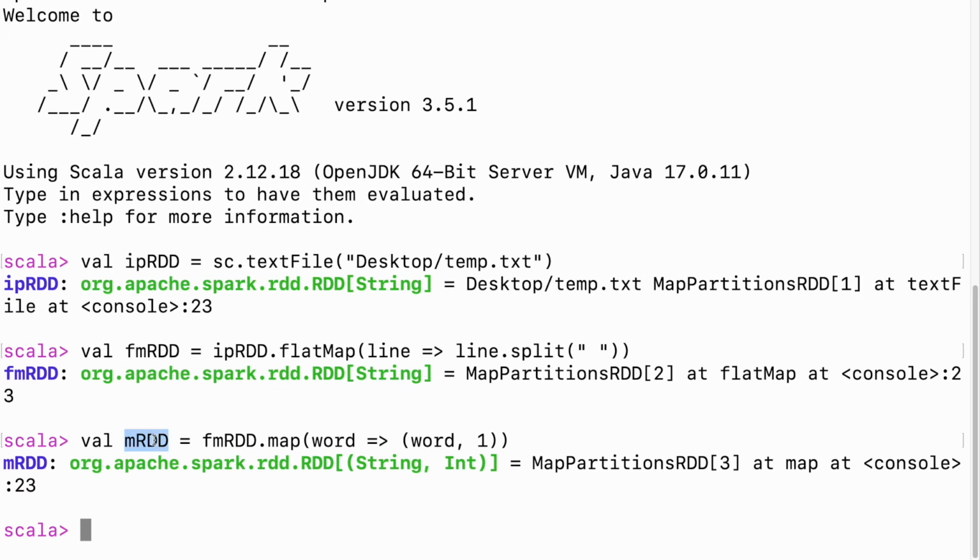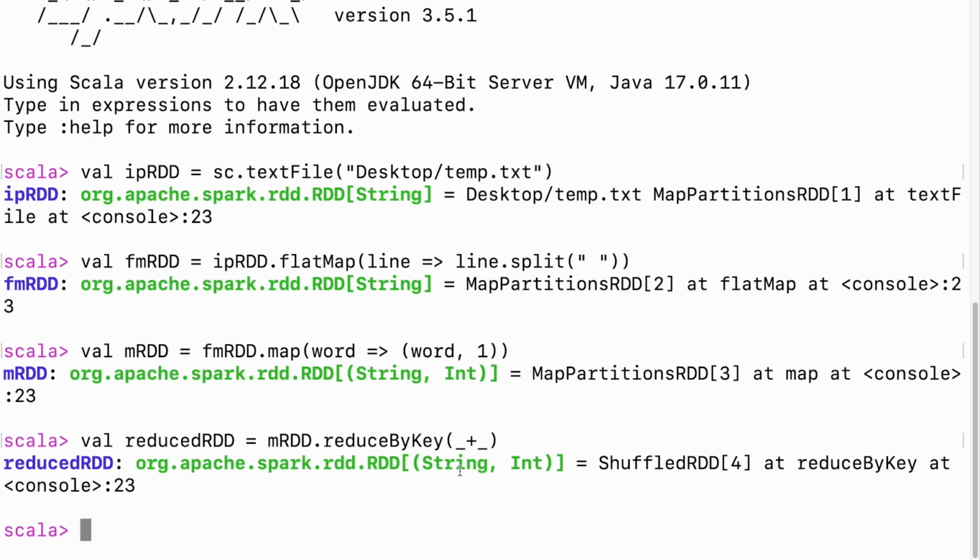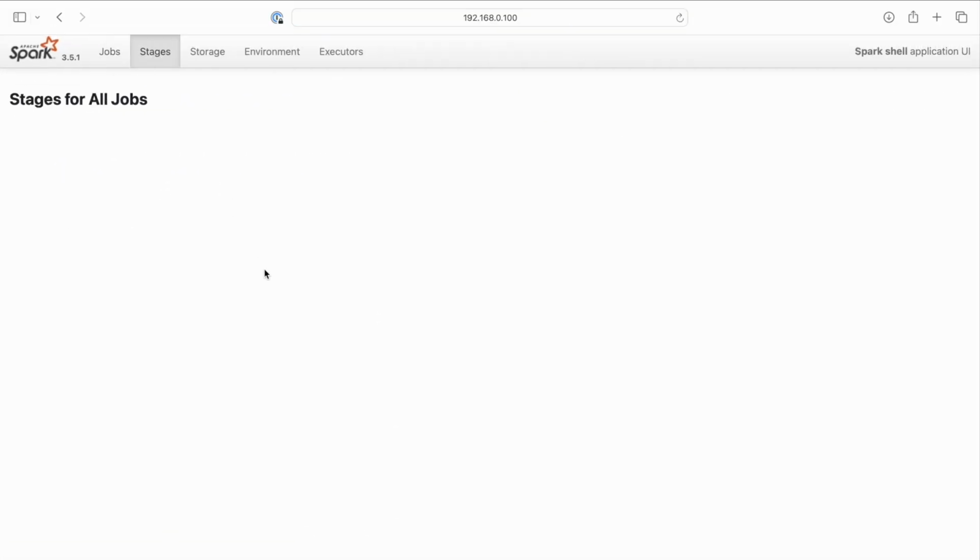And finally, let me apply reduceByKey as well. I'll call it reduced RDD. It's applied on top of map RDD. So the reduceByKey is also done, and nothing got executed in the backend.